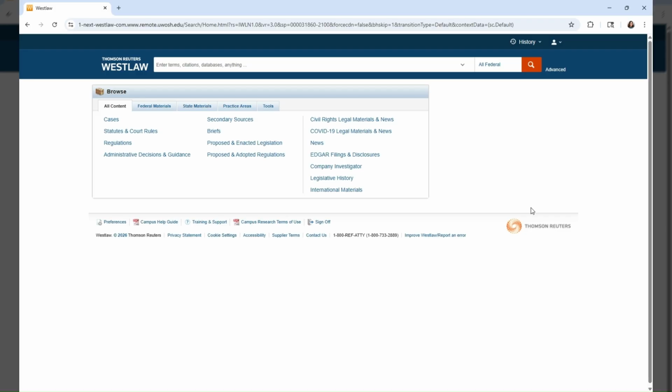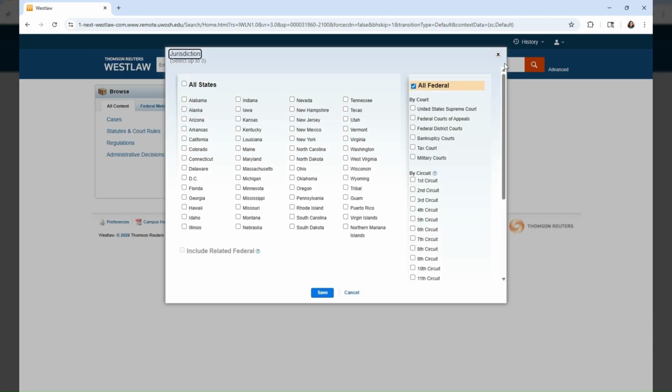Westlaw is usually a good first step because you can find the full text of case law, statutes, regulations, etc. In the search bar, type in the name or the number assigned to the case. On the drop-down menu on the right, you can indicate which courts, states, or jurisdiction the case is in. Make sure that you pay close attention to what the drop-down box says each time you search, because if you've changed it, you may be limiting your results without realizing it the next time.